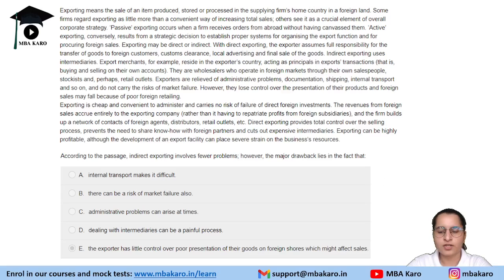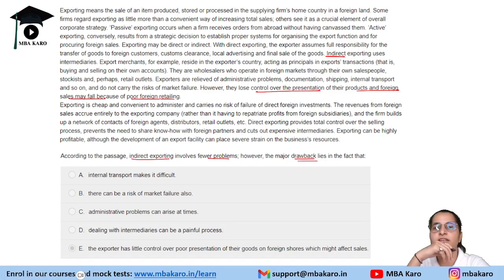Next question. According to the passage, indirect exporting involves fewer problems. However, the major drawback of indirect exporting lies in the fact that indirect exporting starts from here. Exporters are relieved of administrative problems, documentation, shipping, internal transport, and so on. They do not carry the risk of market failure. Pros. However, they lose control over presentation of their products, and foreign sales may fall because of poor foreign retailing. This is the drawback given to us.